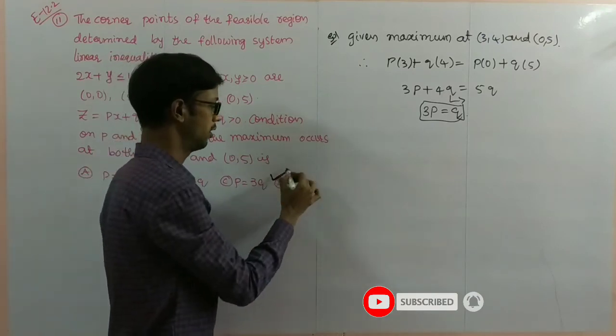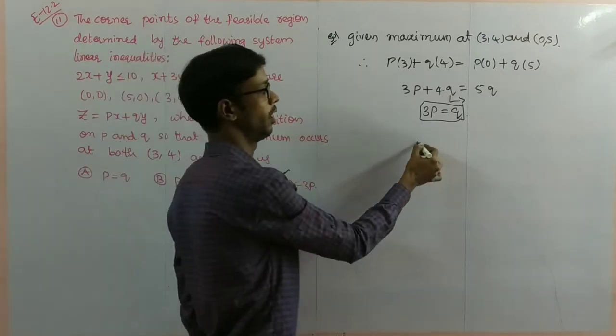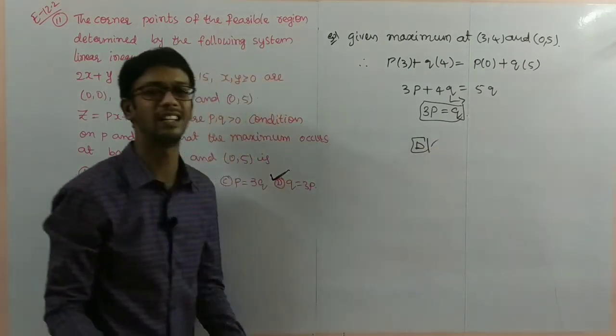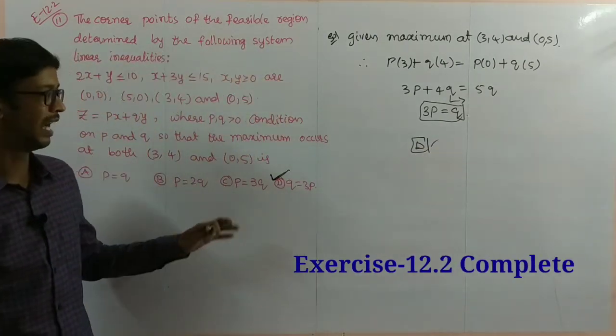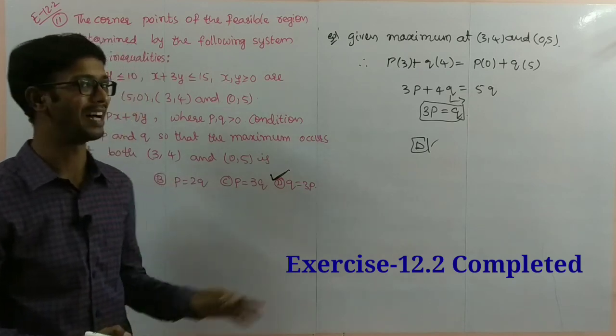So the option is D: q is equal to 3p. Option D. By this problem we completed exercise 12.2. So pause the video to note it down.